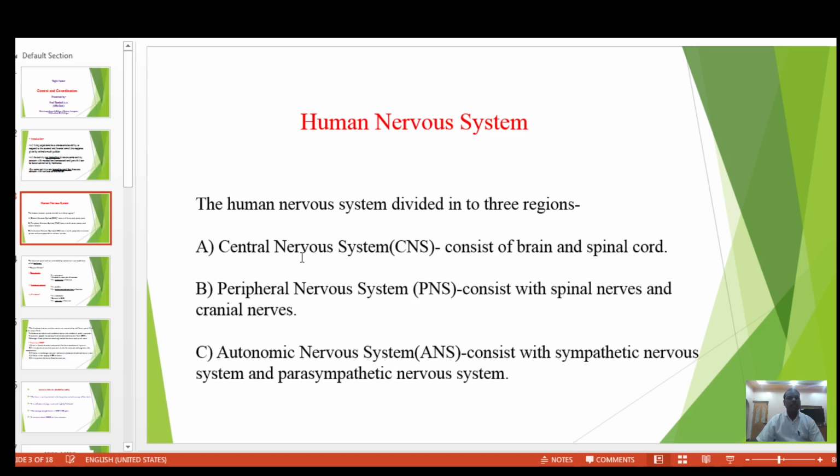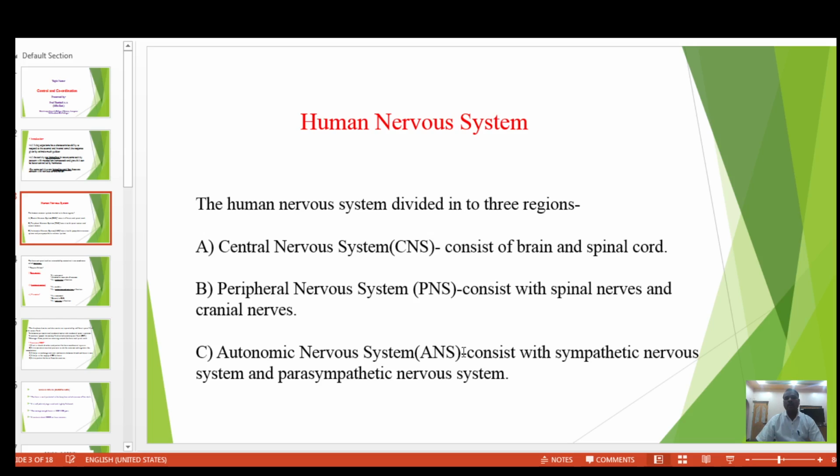Second, capital B, the peripheral nervous system, also called PNS. It consists of two types of nerves, called spinal nerves and cranial nerves. Next, capital C, the autonomic nervous system, also called ANS.